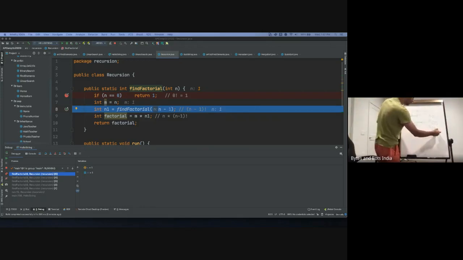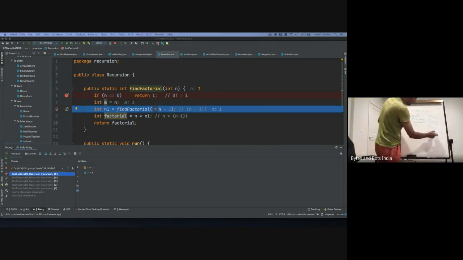So our n1 is a question mark, which is 0 factorial. When it calls itself, in the fourth depth our n is 0 now. When n is 0, we return 1. Do we need n1 at all? We don't, because there's nothing beyond 0 factorial.